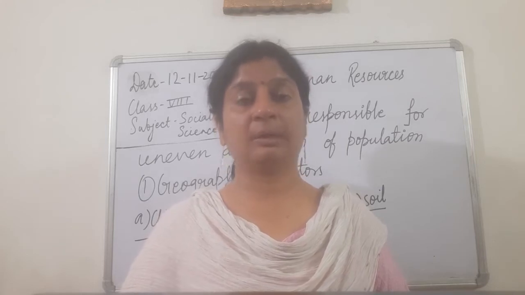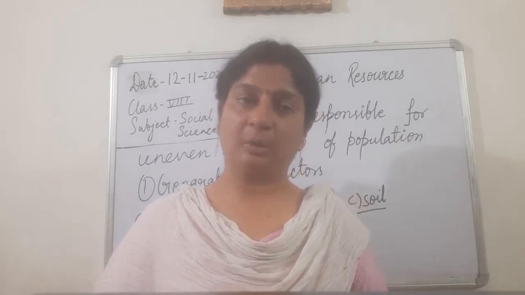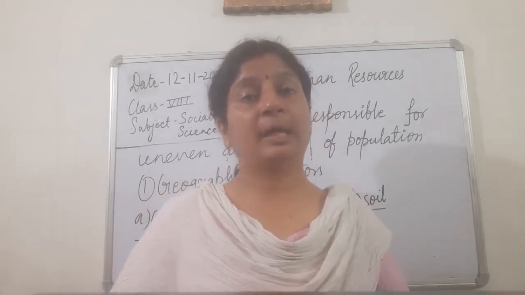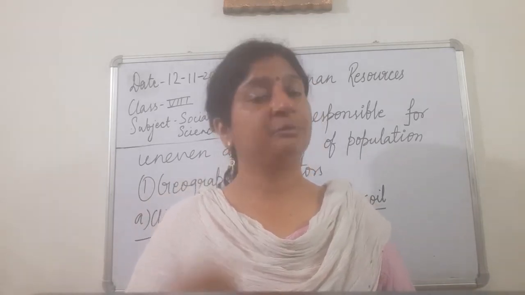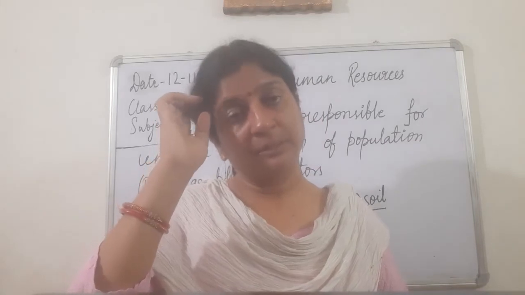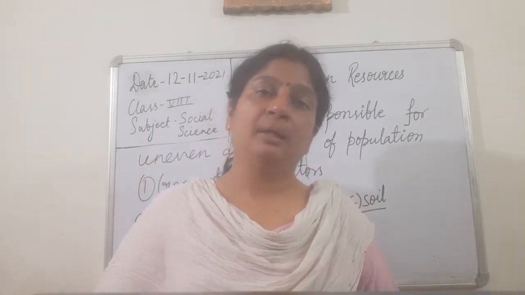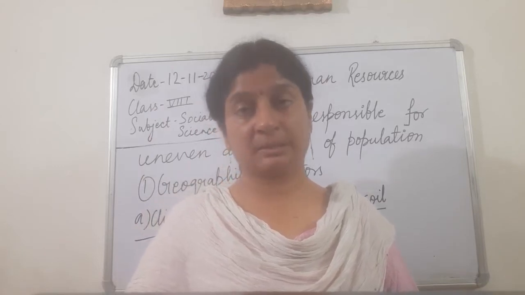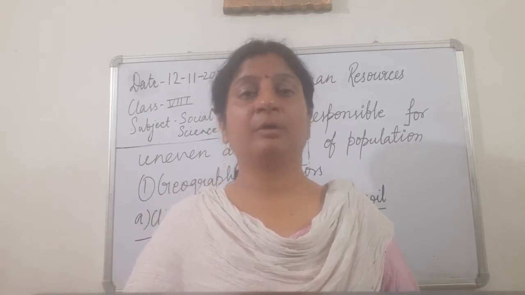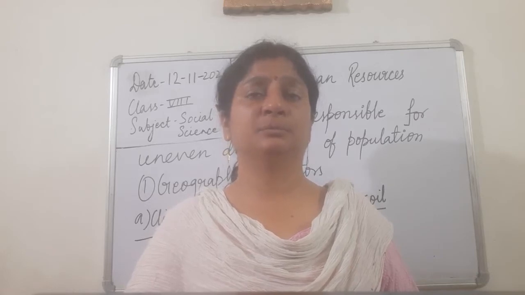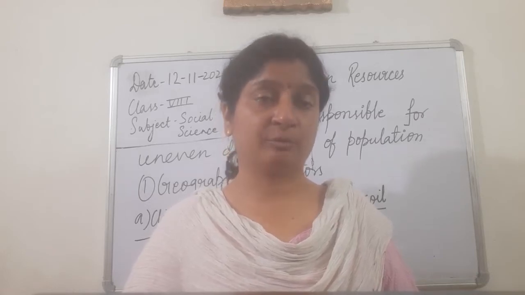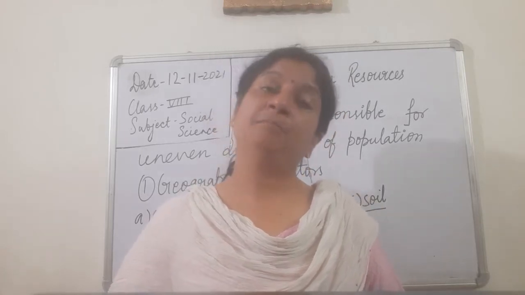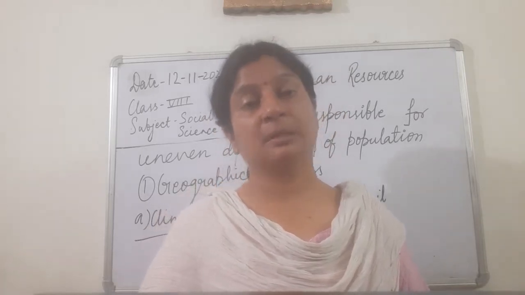The soil of the northern plain is very fertile, and this soil is very much suitable for agriculture. So here we find densely populated areas. Likewise in Egypt, Nile is such a river where we find that the banks of Nile and the plains which are formed by the river Nile are highly populated areas.